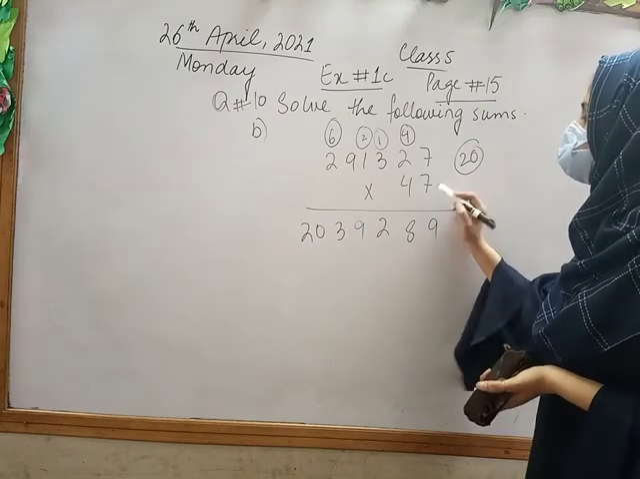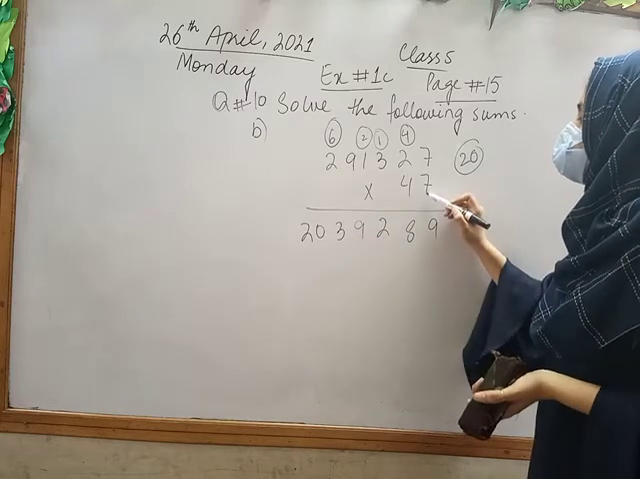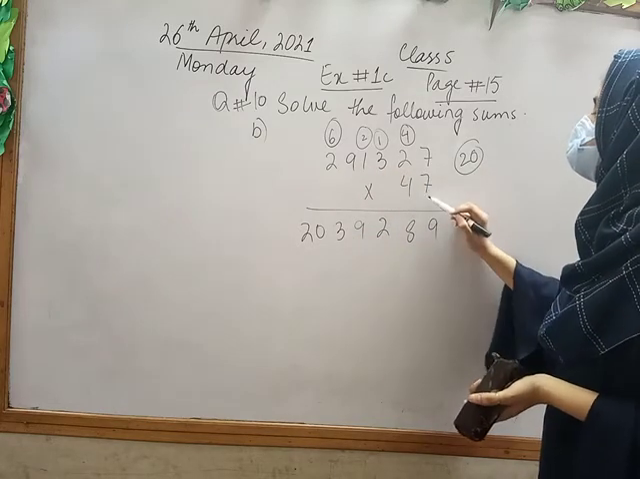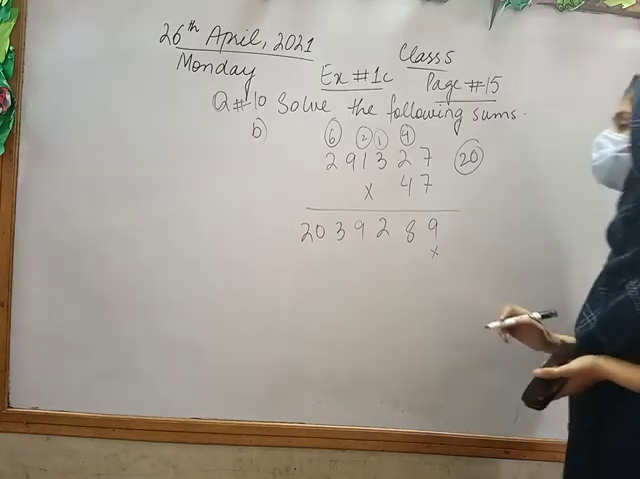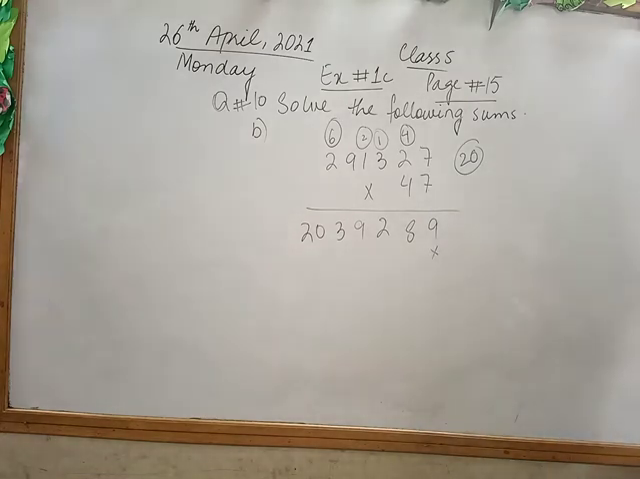Okay class, now this is the multiplication of this number by 7. Now I will write a multiply sign here below 9 because it represents that I am done with the 1-digit number. Now it's done, 7 is done. Now I will multiply 4 by this whole number. Let's see here what happens.